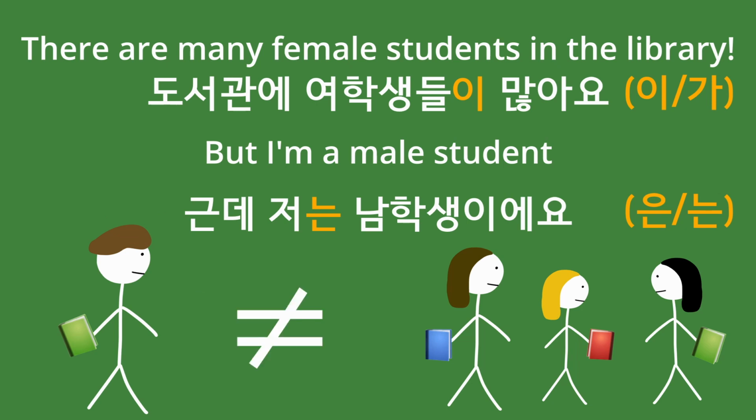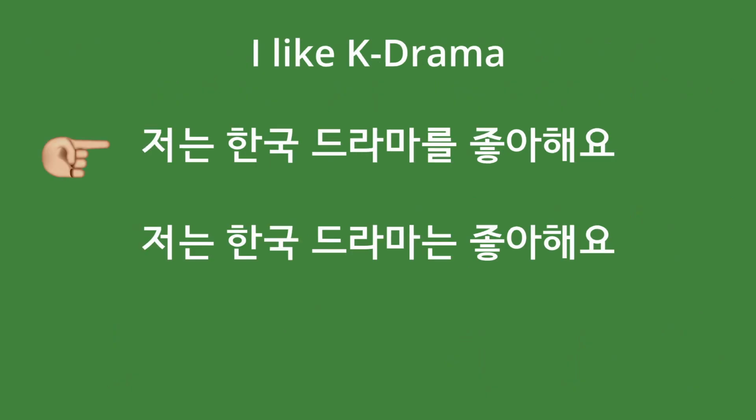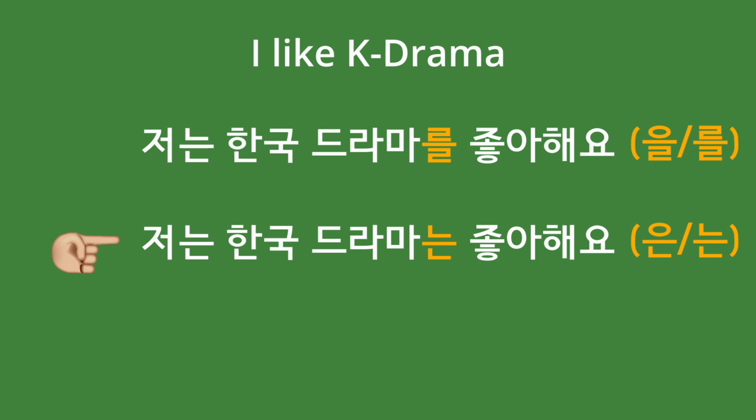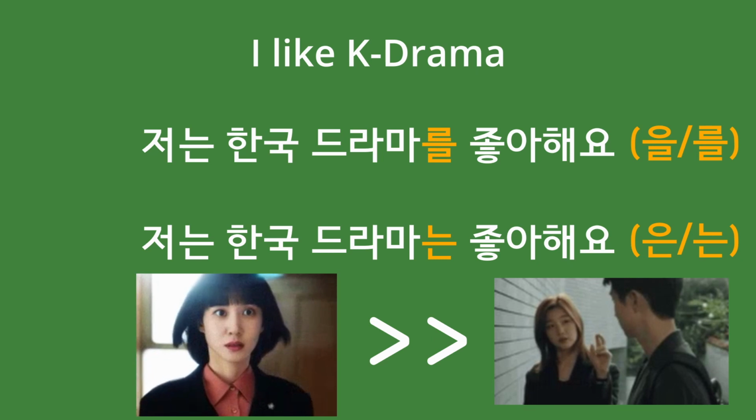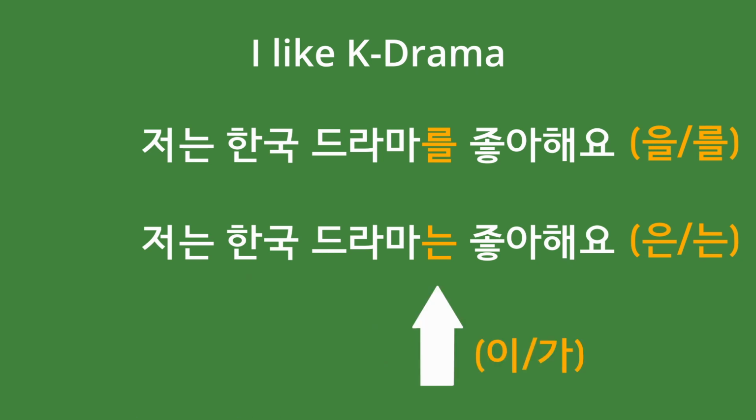Let's see another example. I like K-drama. 저는 한국 드라마를 좋아해요. 저는 한국 드라마는 좋아해요. In the first sentence, there is the particle 을를 to indicate the object. Instead, there is the particle 은는 in the second sentence. The first sentence purely describes that I like K-drama, but in the second sentence, there is a reason why I like K-dramas. The particle 는 indicates that K-dramas are different from something else. I might not like other things. Maybe I don't like Korean movies, but I like K-dramas. By the way, 이가 can only be attached to the subject, unlike 은는.